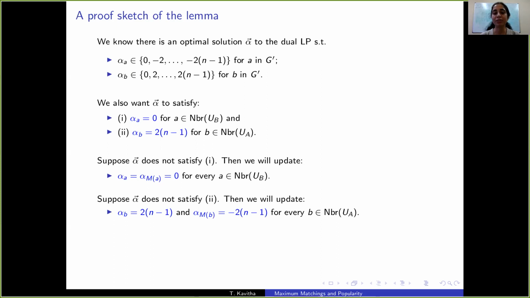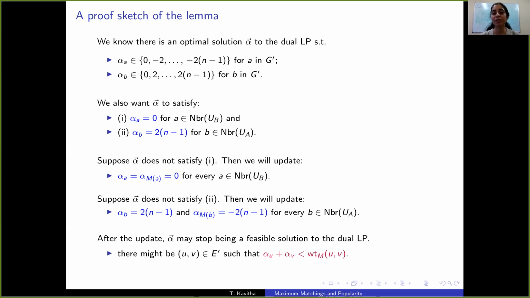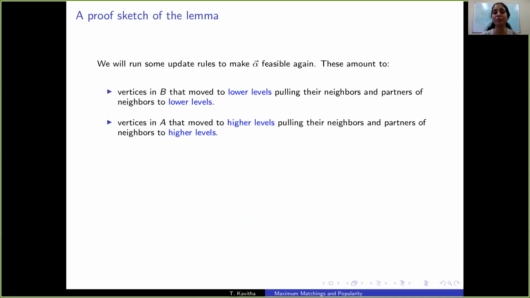Similarly, if alpha does not satisfy 2, then let us update alpha B to be twice n minus 1 and alpha M of B to be minus 2 times n minus 1 for every B that has an unmatched vertex in A as its neighbor. Forcing alpha values like this is going to violate feasibility, and so alpha may stop being a feasible solution to the dual LP. There might be an edge that's no longer covered. So we will run some update rules to make alpha feasible again.